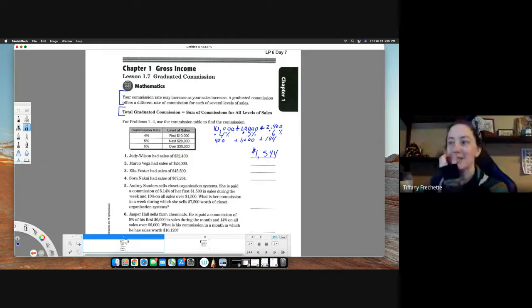So the next one, actually the next 3 here, are exactly the same. Just break it down into the 3 categories. You have your first 10,000, your next 20,000, and then anything over 30,000. So if you don't get over 30,000, like this next one here, we have 10,000, and then after that we only have 18,000, right? Because 10 plus 18 would get us the 28. So we're not going to have the full 20,000 on the next step.